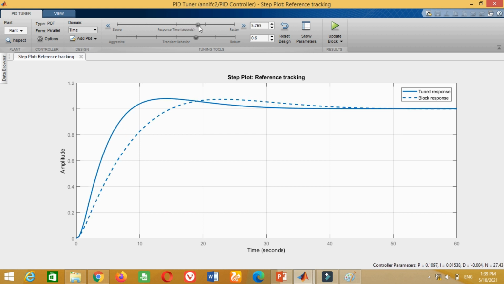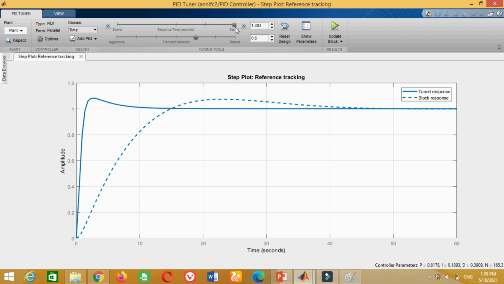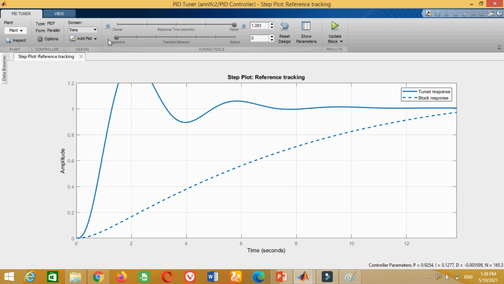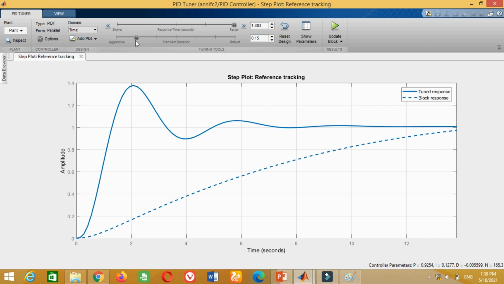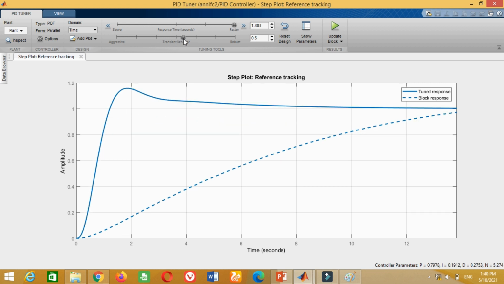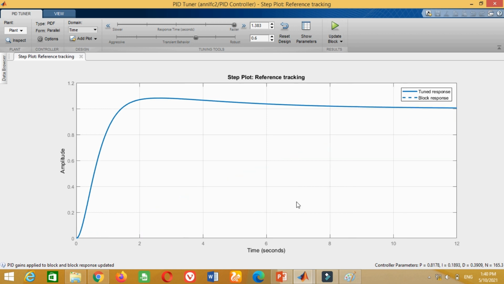Now in the response time slider, move the slider and bring it to the faster point. Similarly, in the transient behavior slider, move the slider and bring it to 0.6. Now click on this update block to send the updated parameters of the PID controller to the Simulink block.